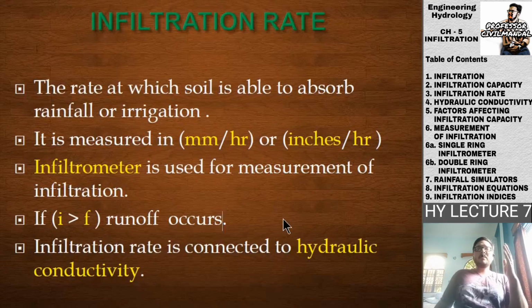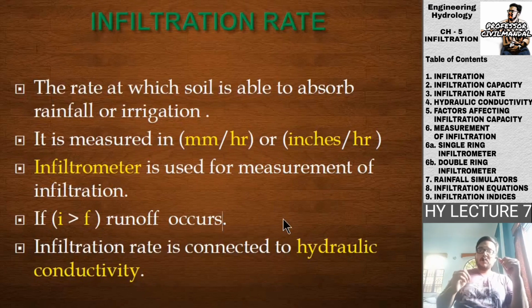Have you seen that whenever there is a high rainfall, if the rainfall is low, you will not see any kind of water logging or any water running off the drains, but whenever there is some high rainfall, you will see that the water is actually running off from the road or through the drains. So this is when the runoff occurs.